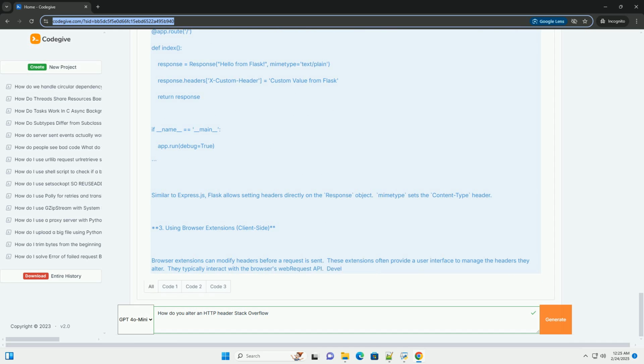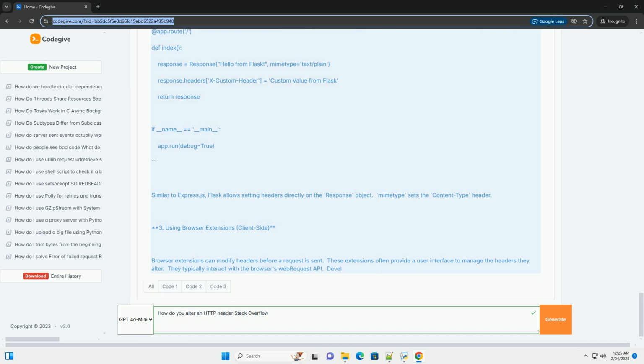3. Using browser extensions, client-side. Browser extensions can modify headers before a request is sent. These extensions often provide a user interface to manage the headers they alter. They typically interact with the browser's web request API. Developing such an extension requires specific knowledge of browser extension development.